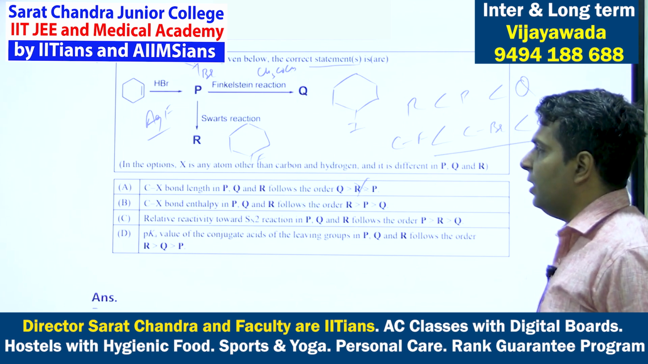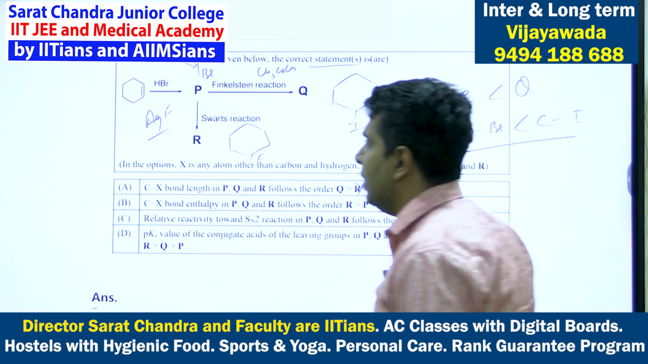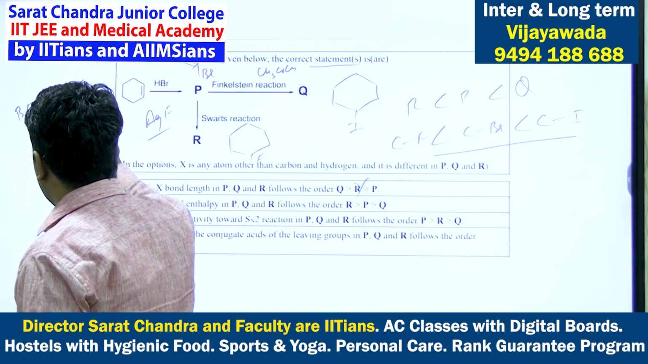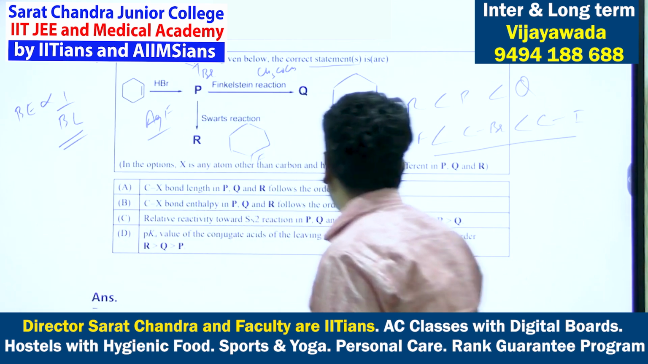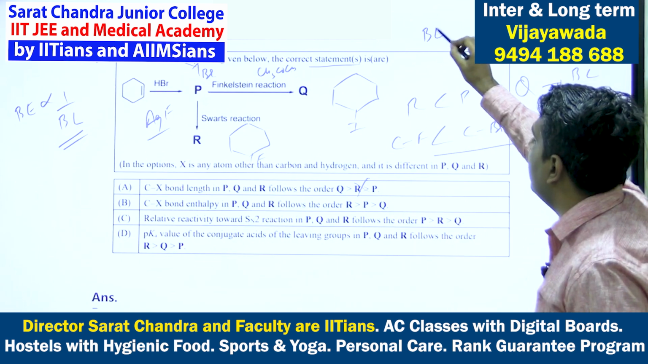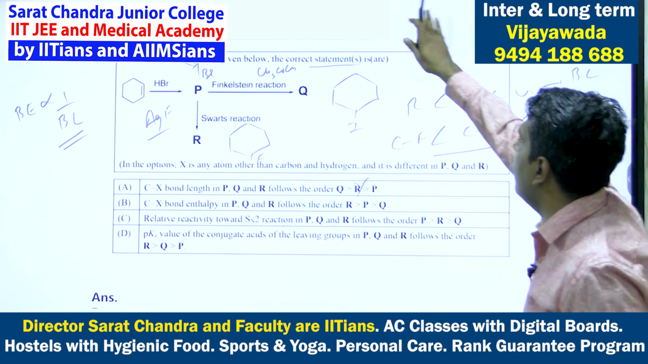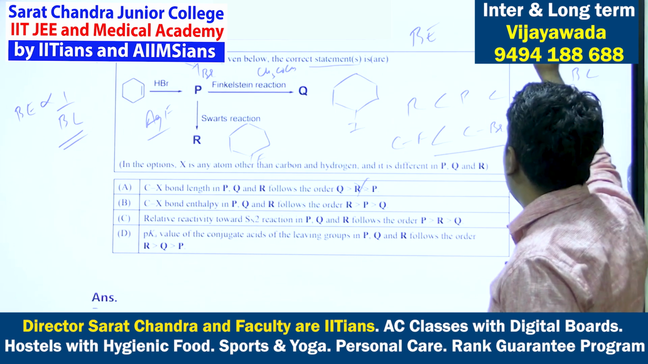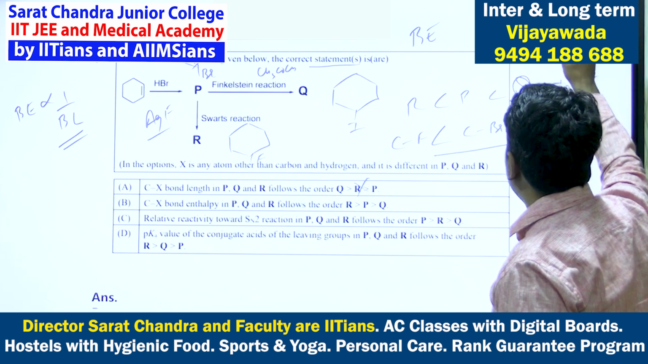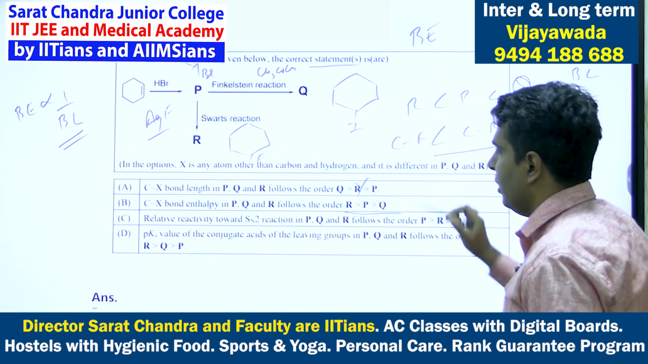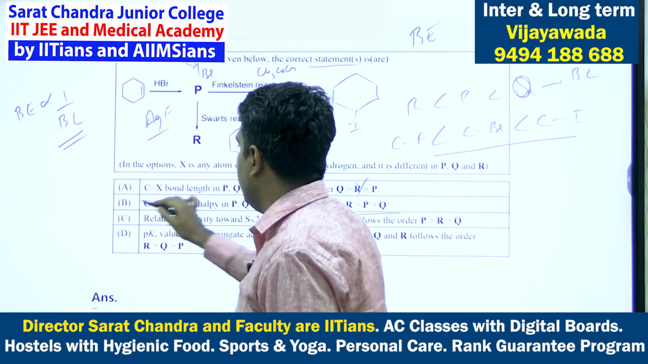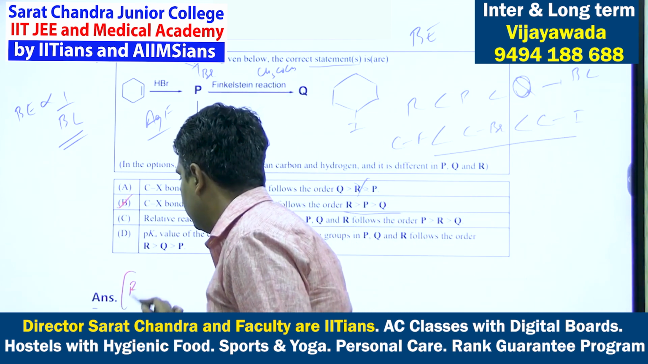Then C-X bond enthalpy. So bond energy is inversely proportional to bond length. So this is the order of their bond length. What will be the order of their bond energy? That is inversely proportional to bond length, so the order of bond energy will be opposite: R greater than P greater than Q. So the bond enthalpy or bond energy order is correct. So B is the answer. B will be one of the answers.